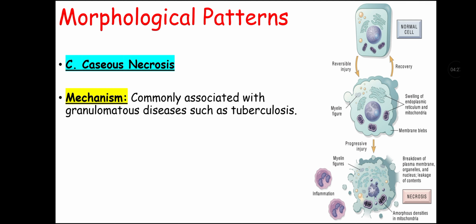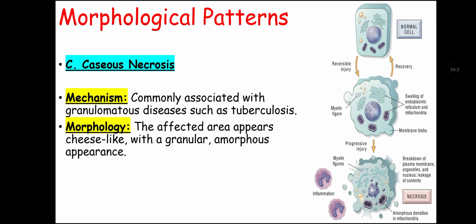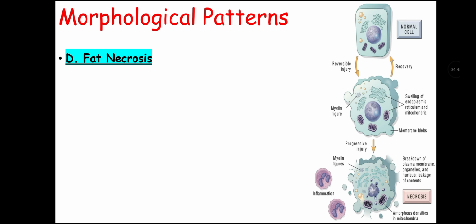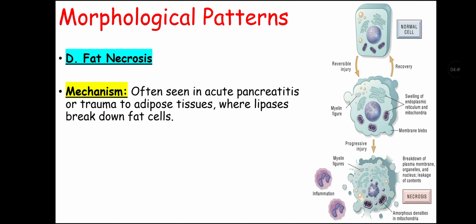Now moving towards the next morphological pattern, that is caseous necrosis. Mechanism: commonly associated with granulomatous diseases such as tuberculosis. Morphology: the affected area appears cheese-like with a granular amorphous appearance. Clinical relevance: it is recognized in chronic inflammatory processes and helps in diagnosis of infections like TB. Next morphological pattern is fat necrosis.